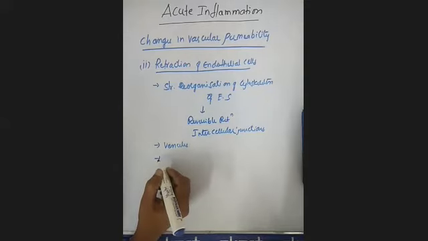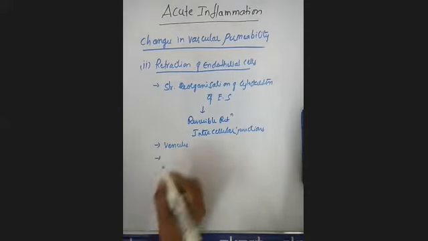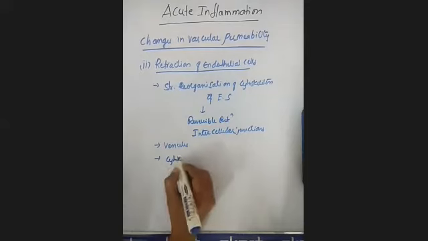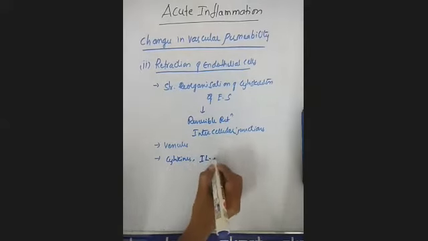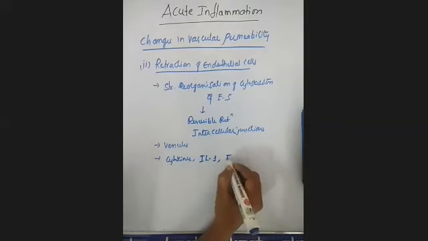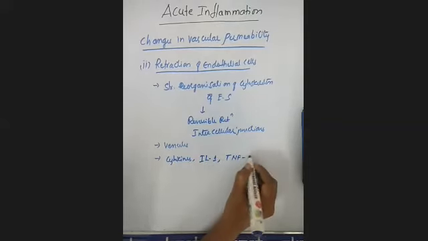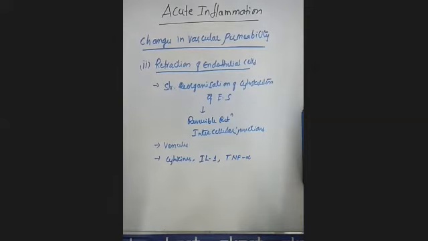This can also be mediated by chemicals like cytokines, namely interleukin 1 and tumor necrosis factor alpha. These chemicals mediate the mechanism of retraction of the endothelial cells.